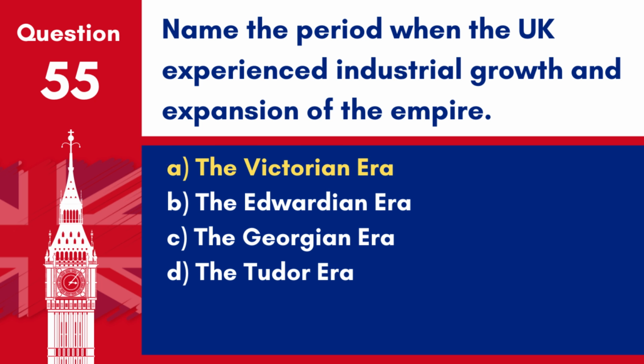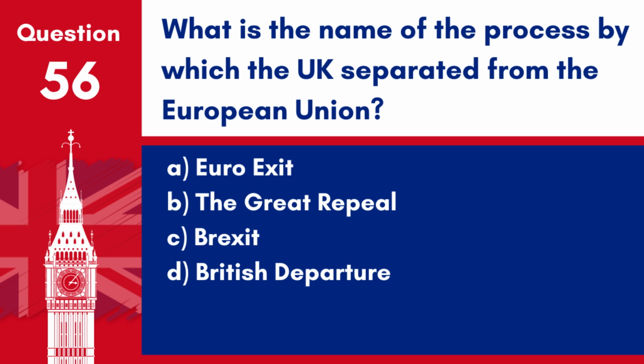Answer: A. The Victorian era. The Victorian era, named after Queen Victoria, was marked by significant industrial growth and the expansion of the British Empire. Question 56. What is the name of the process by which the UK separated from the European Union? A. Euro-exit. B. The Great Repeal. C. Brexit. D. British departure.